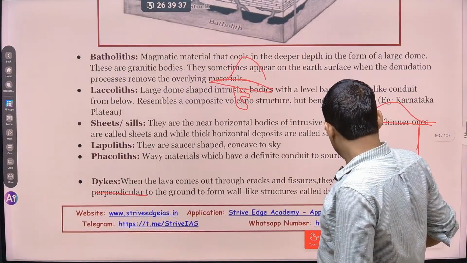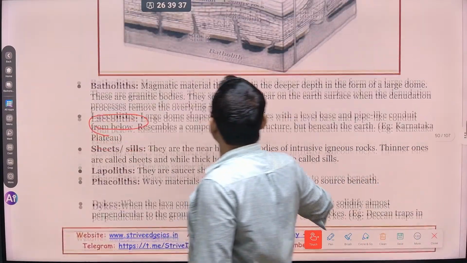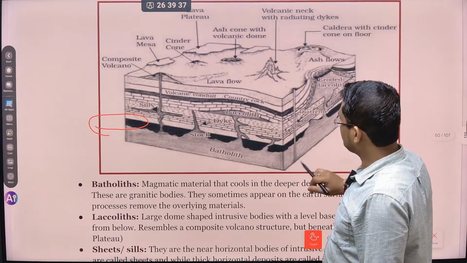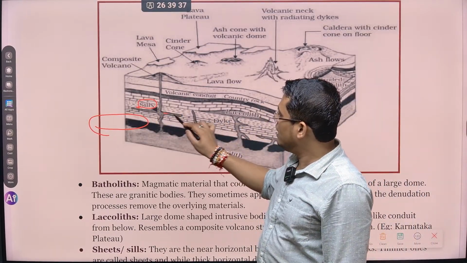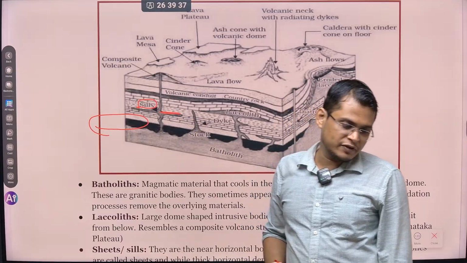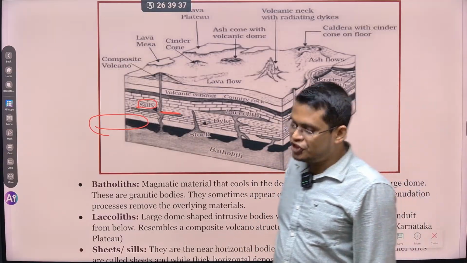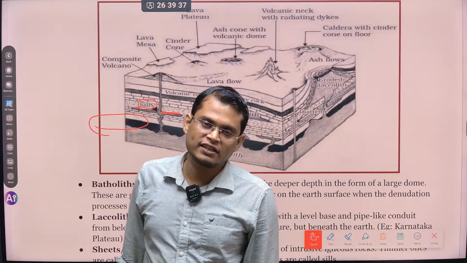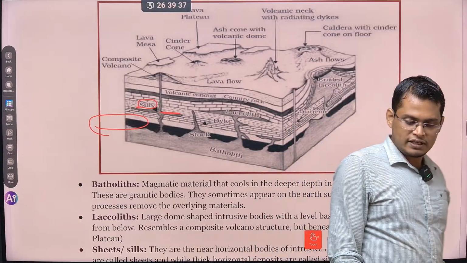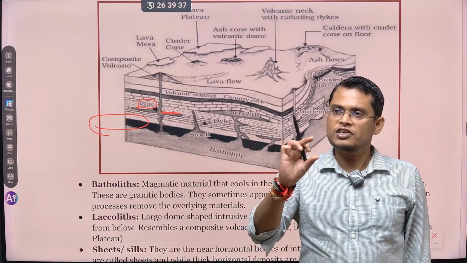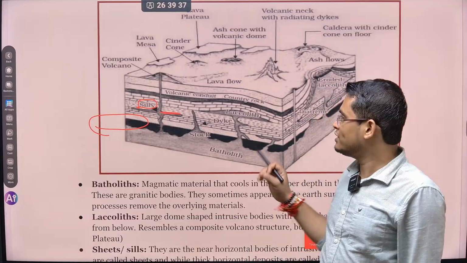So next important thing is sill and sheet. If you can see here, this is what is called sill. If it is very parallel to the rocks, then it is called sill, or it can be called sheet. If it is very thin, it can be called sheet. If it is thick, it can be called sill. So there is no difference apart from that on the basis of thickness. If it is very thin, we can call it sheet. If it is a little bit thicker, we can call this a sill.